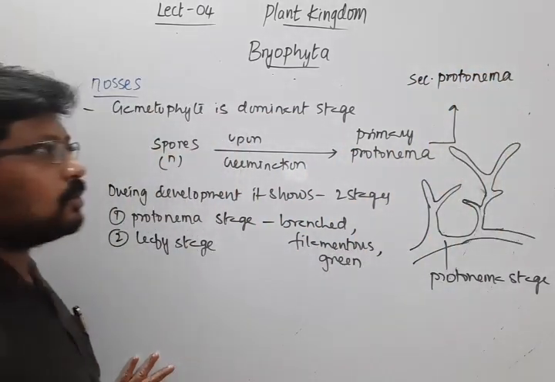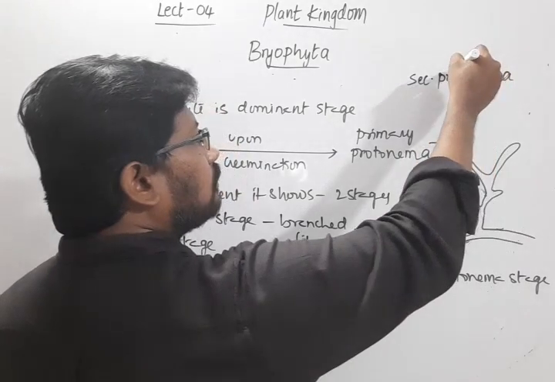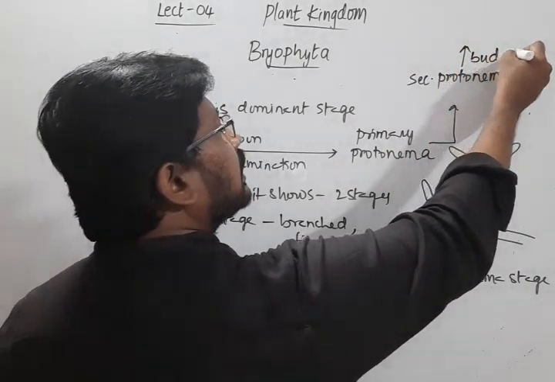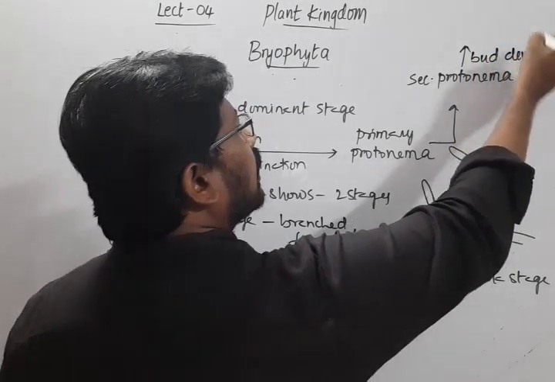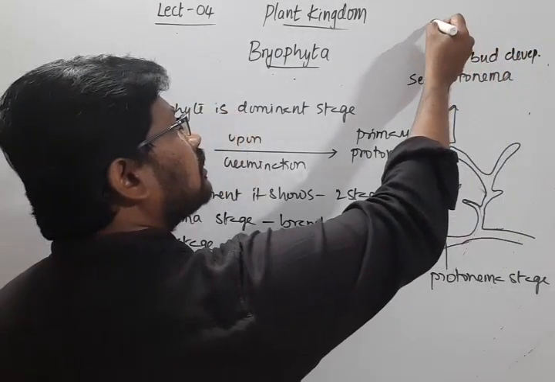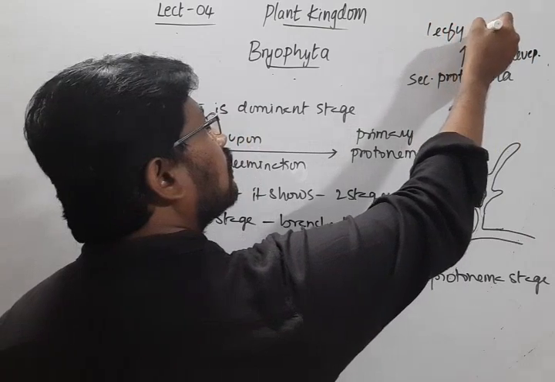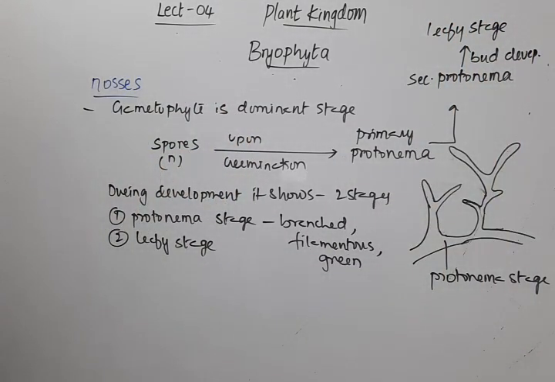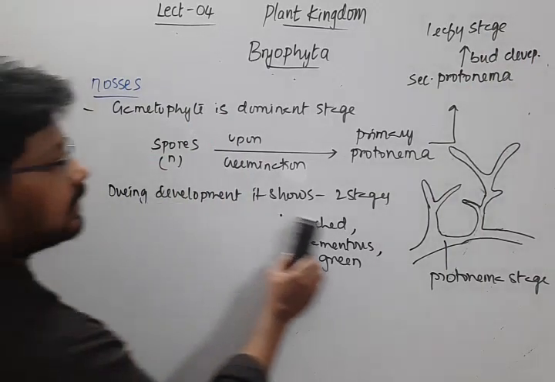On the secondary protonema, we see development of buds, and those buds will develop into the next stage called the leafy stage. So the secondary protonema will give rise to the leafy stage.